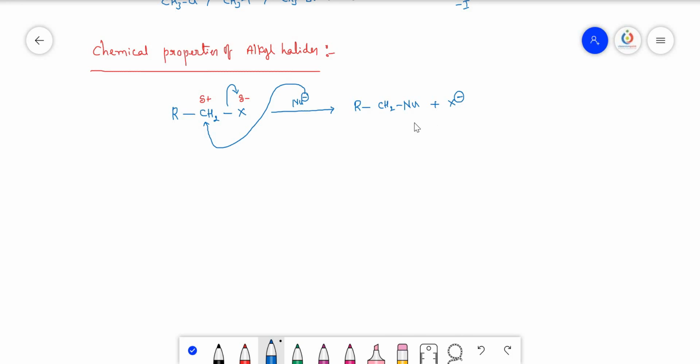X minus is also a nucleophile. So how to understand this, because both are negatively charged particles, you may think that X minus may attack over here again to replace this nucleophile. So here I shall explain a small concept: the one that is leaving, this is the leaving group.